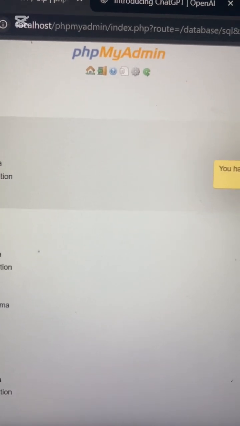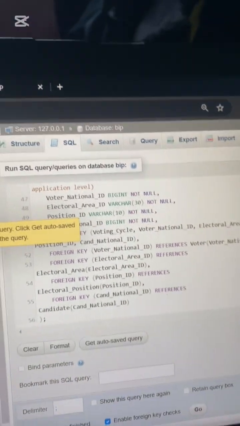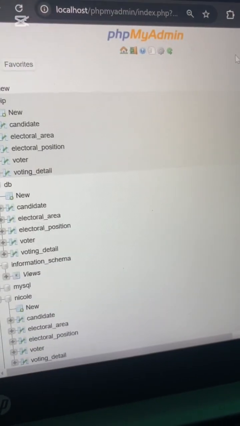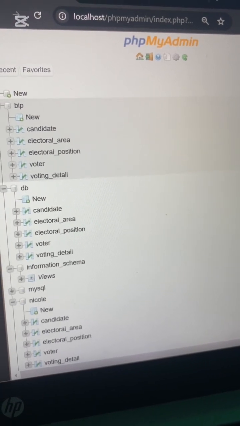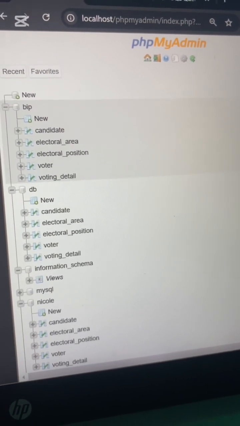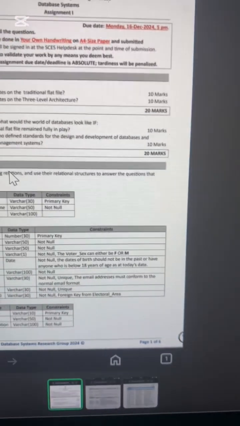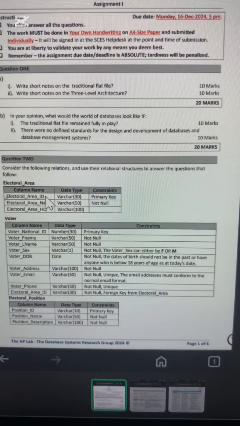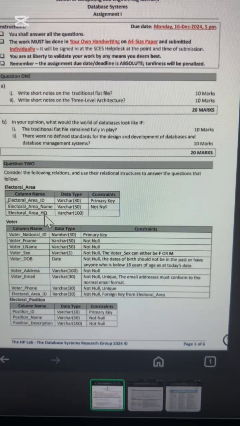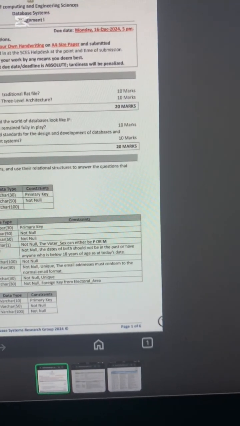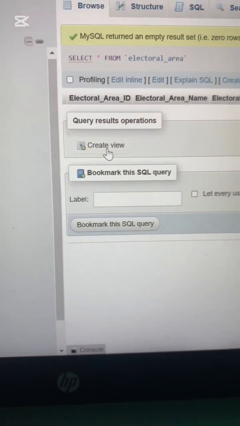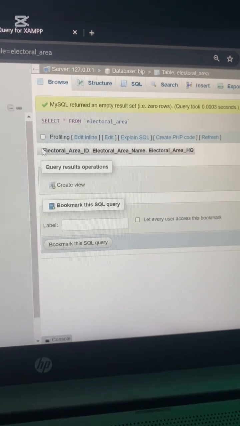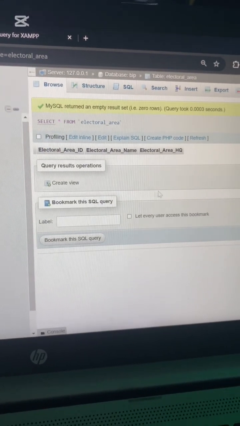So let's go and look at the SQL which I used. We first created a table called electoral area. So electoral area has columns called electoral area ID, electoral area name, electoral area HQ. And if I select the table electoral area, I'm going to see it has a column for this, this, and this.